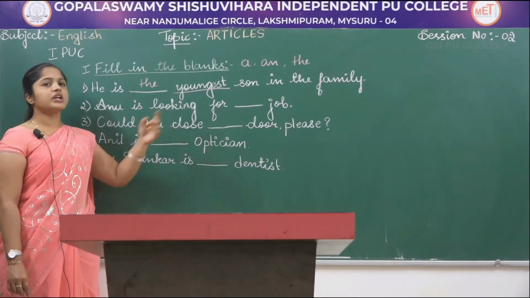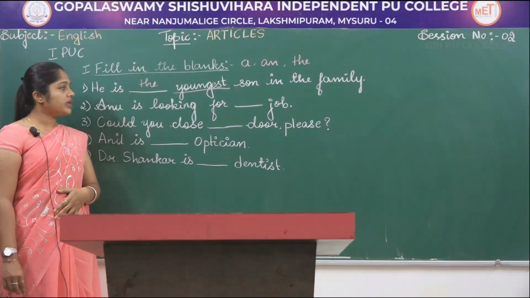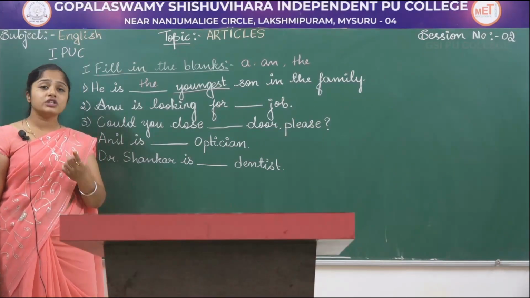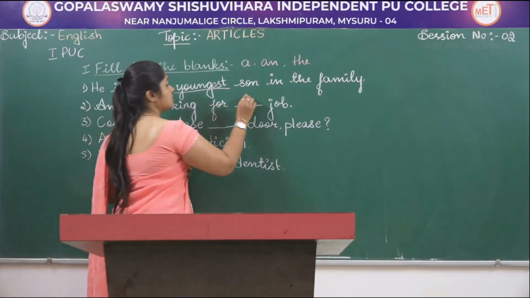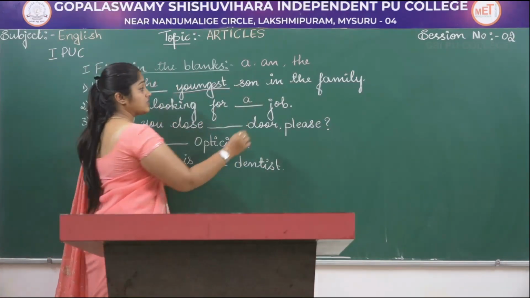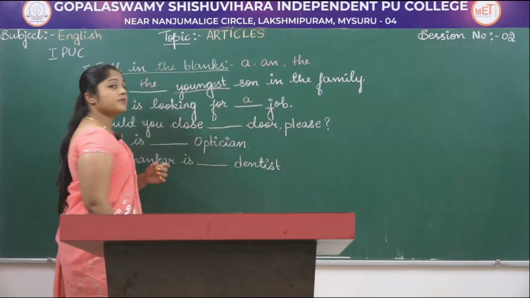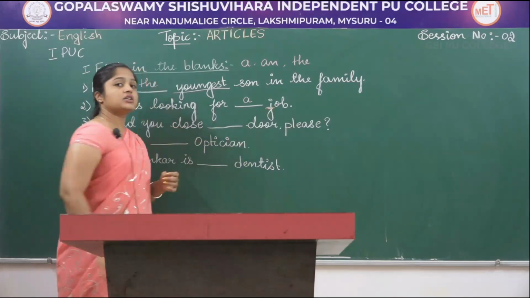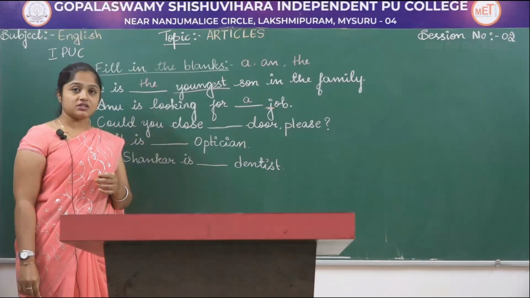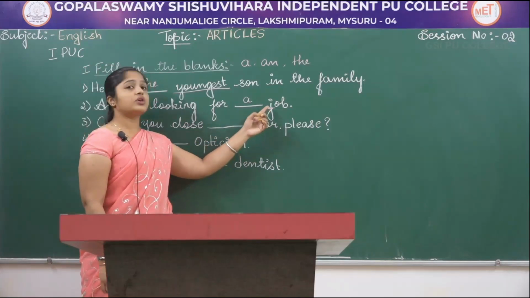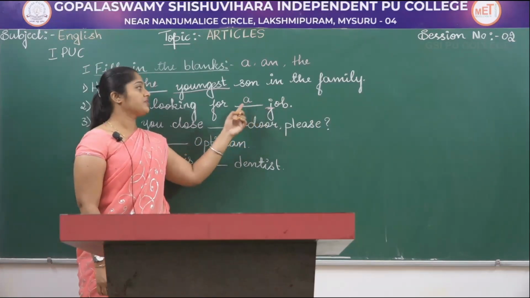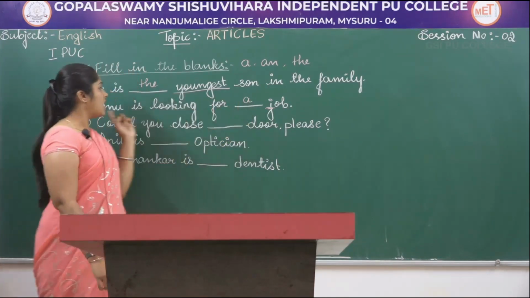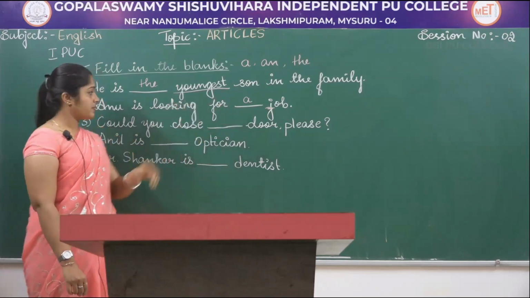Anu is looking for dash job. Over here, Anu is looking for a job. She is looking for one job. Okay, a job. And also, as we all know, we use a before a consonant sound. This J, job, J, is a consonant. So because J is a consonant, we have to place a over here. That is, Anu is looking for a job.